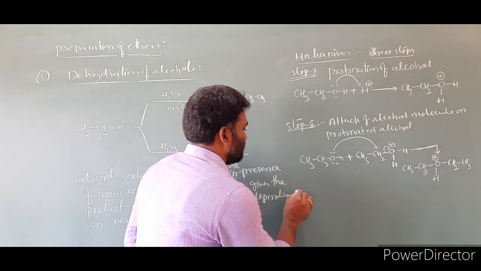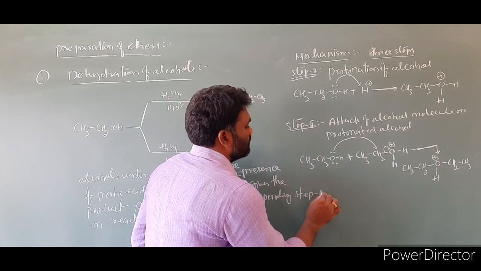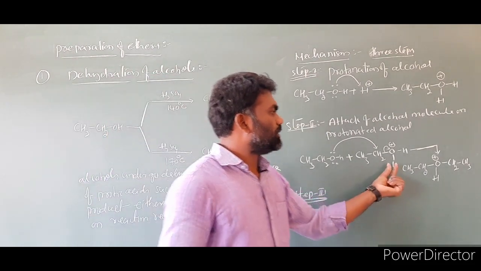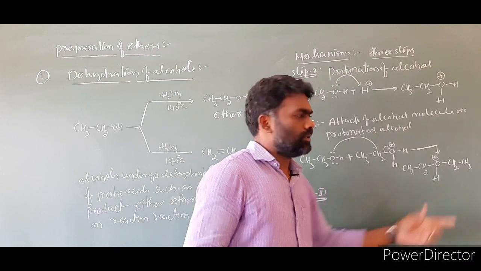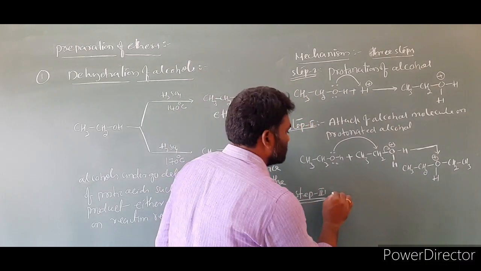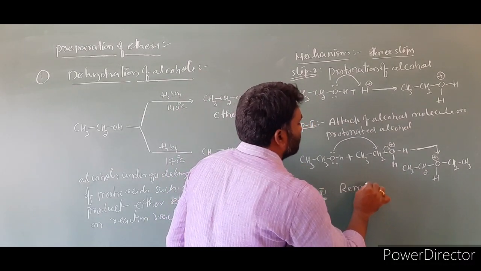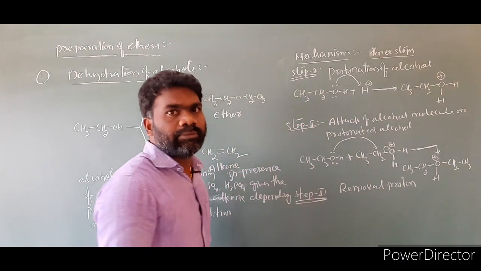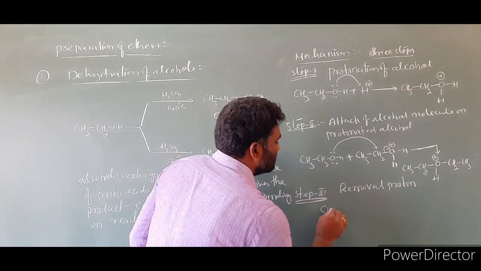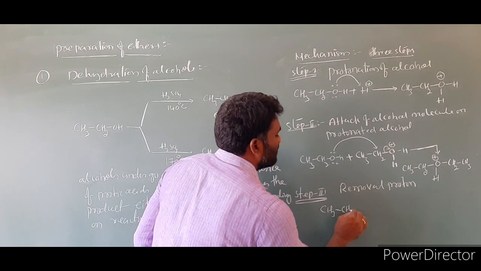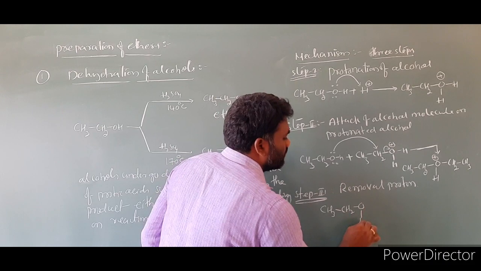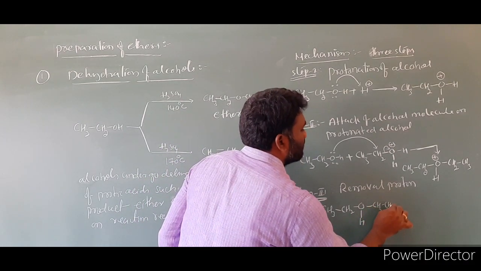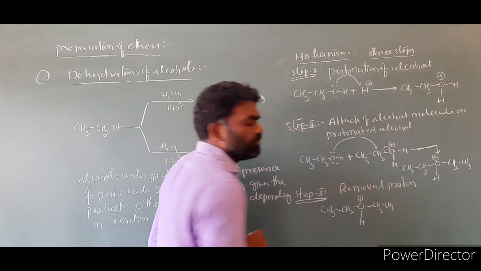We'll take here step 3. In step 3, we have to remove this proton from this product. So again take that product. What is the step? Removal of proton. Third step is removal of proton. I am taking that one: CH3, CH2O. This bond remains the same. Right, this CH2, CH3, and here is the positive charge.